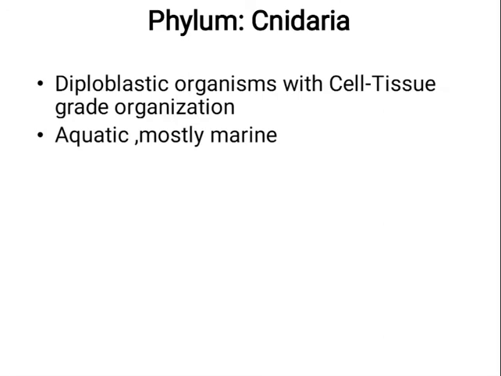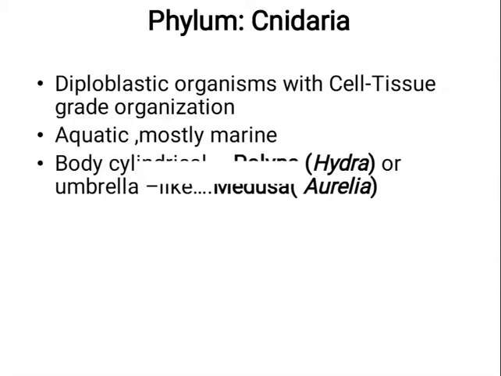So they show cell tissue grade organization. They are aquatic and mostly marine. The body can exist in two forms, either cylindrical, which are called polyps, example hydra, or they might be umbrella shaped, for example jellyfish or Aurelia, and in such cases that shape is called medusa.